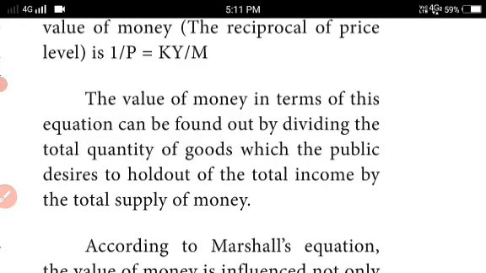Fisher explained the value of money in terms of his equation; here the overall quantity of money is divided by how much money the public keeps in hand as money. This is said by Alfred Marshall.